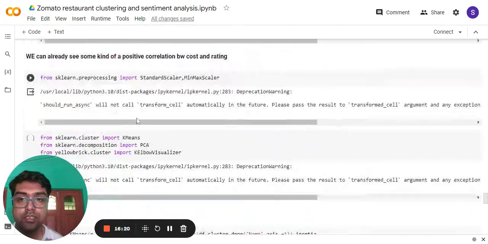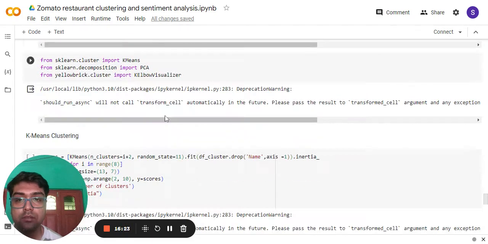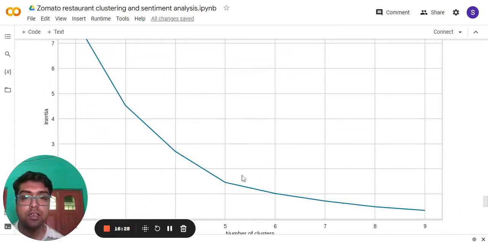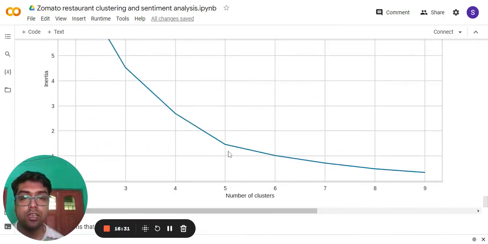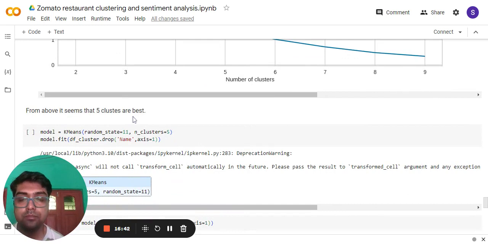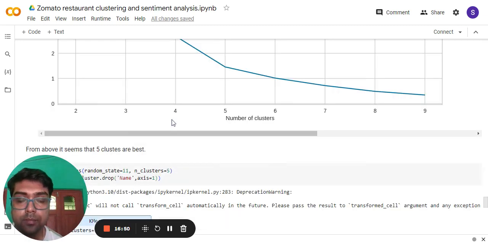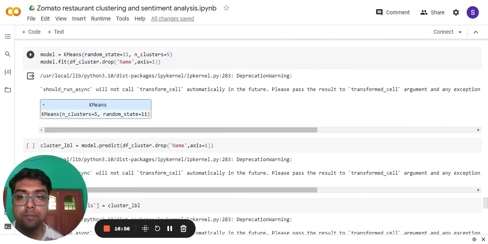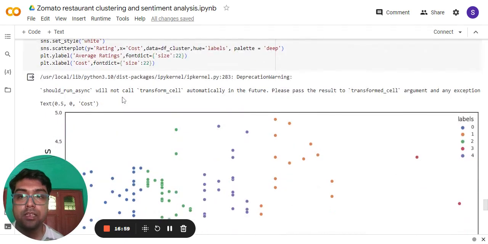Then I imported k-means clustering, PCA component and KElbow visualizer. By the KElbow visualizer, we can see that 5 is the ideal number of clusters, since we do not have a major change after 5. Up to 5, there are major changes of the inertia, which we can indicate here as error or accuracy. Then I applied the k-means clustering model, and after that plotted them.